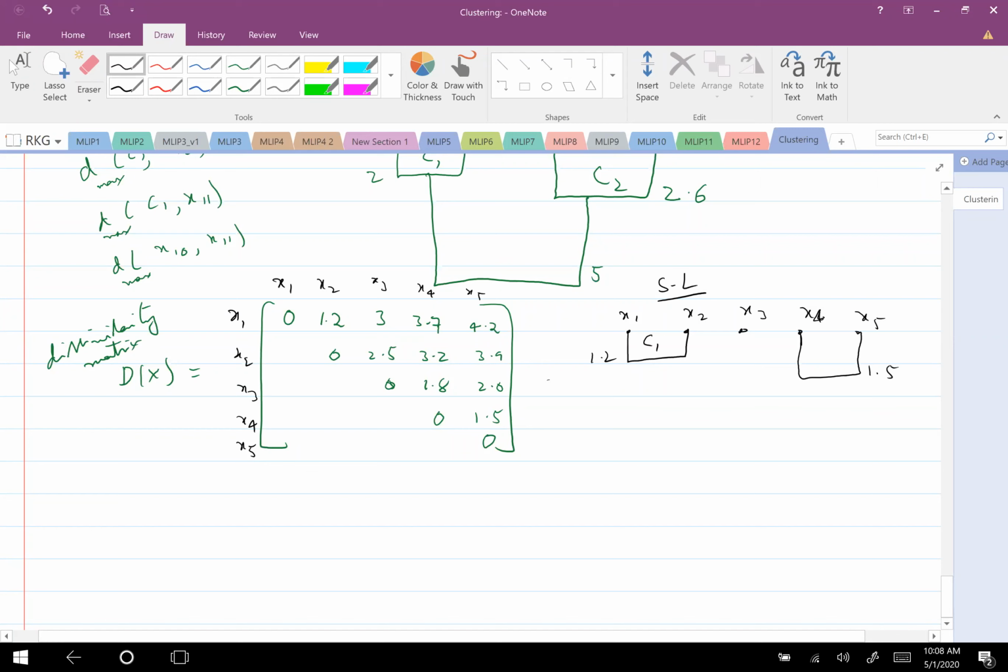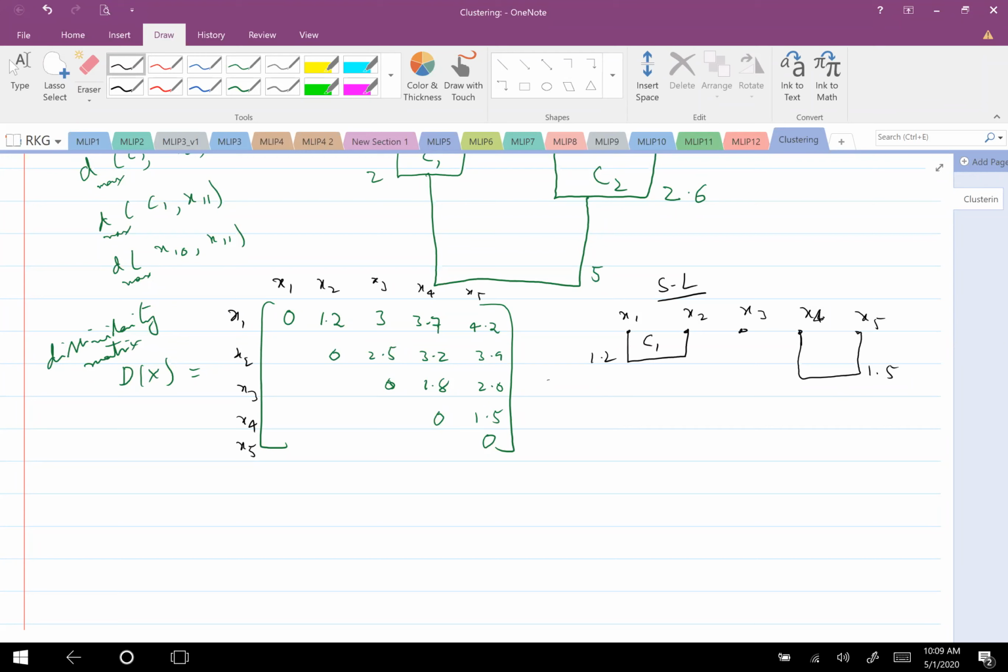Not necessarily that single link will always give only this. But there is a higher probability that it gives elongated clusters. But within that, for example, if they are already distinct, then it may give locally elongated clusters. And then merge them. Yeah, what is the next?